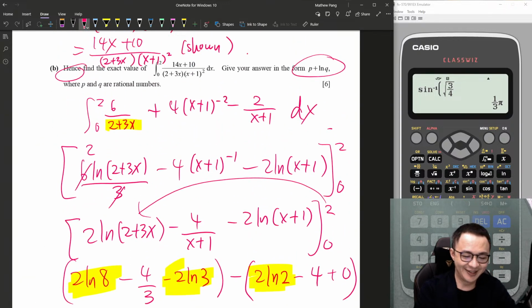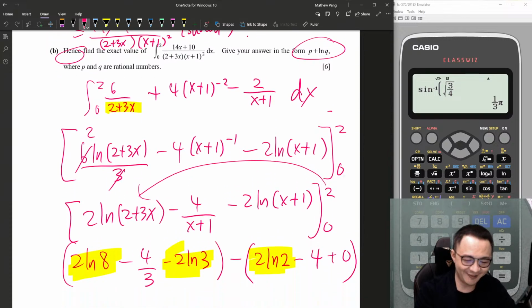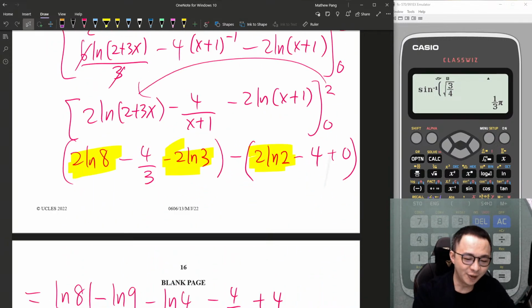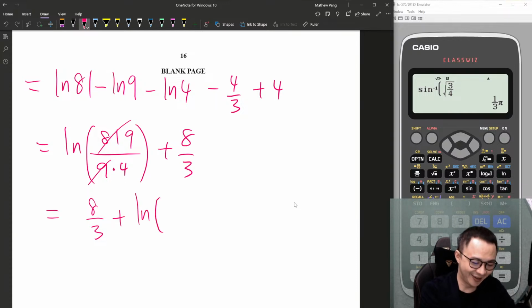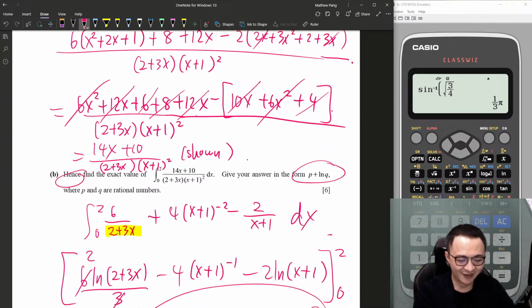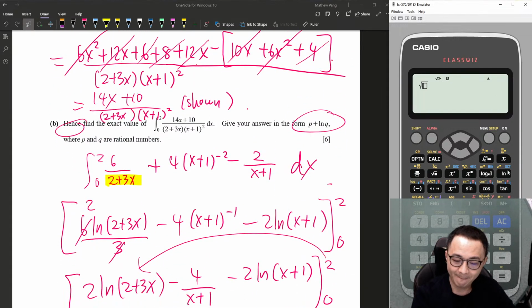Is my answer correct? The good news is I can use a calculator to check my answer to realize whether I got it correct or wrong. Let's do it. Integrate fraction 14x plus 10 over bracket 2 plus 3x.